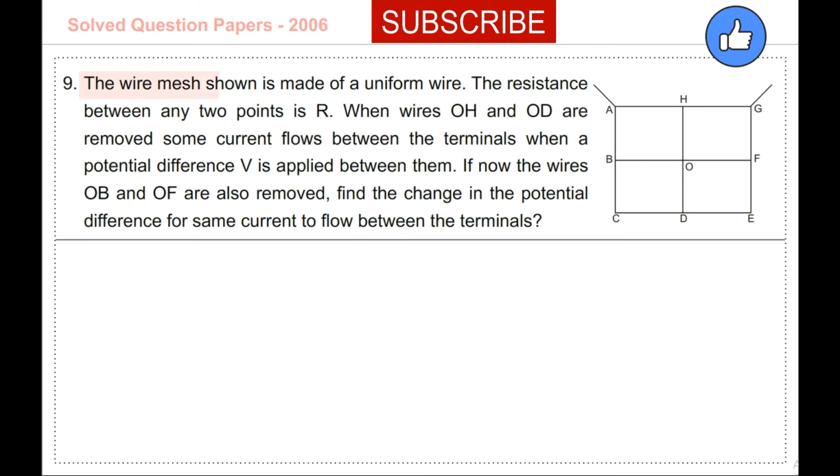The wire mesh shown is made of a uniform wire. The resistance between any 2 points is R. When wires OH and OD are removed, some current flows between the terminals when a potential difference V is applied between them. If now the wires OB and OF are also removed, find the change in the potential difference for the same current to flow between the terminals.